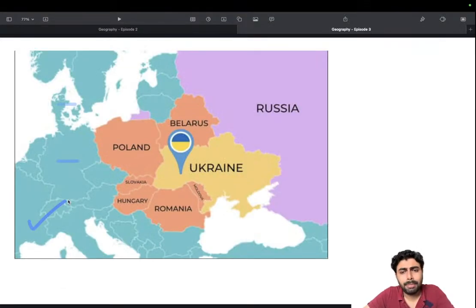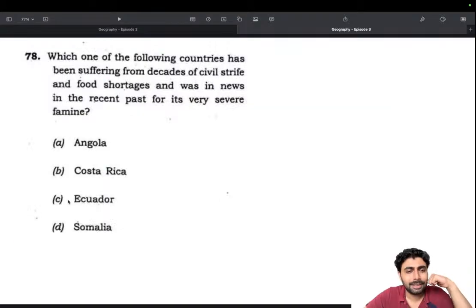Okay, learn the map. Use mnemonics and make a list of these countries that are mainly in news, especially in the Middle East and South America. UPSC hasn't touched the South American part yet, but there's a good chance that they will be moving towards South America. But Middle East is certain. Africa is certain. The only add-on will be South America. So don't skip Africa and Middle East thinking that they won't be asking it, because they will be asking about Middle East and Africa. UPSC's favorite, those 2 areas.